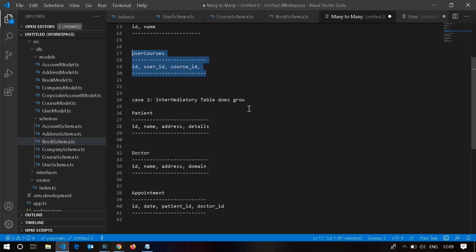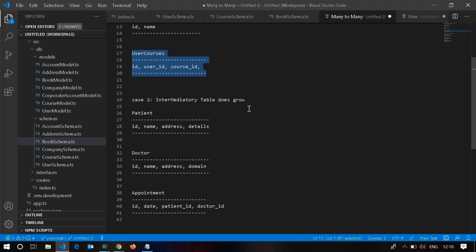A patient will have appointments with many doctors, and a doctor will obviously have appointments with many patients. In that case, it's a very good real-time example of many-to-many. One instance of a patient collection can belong to multiple instances of doctor, and again, a single instance of doctor can belong to multiple instances of patient.